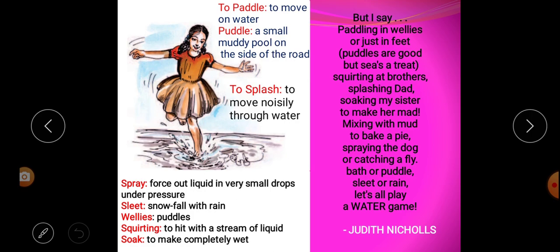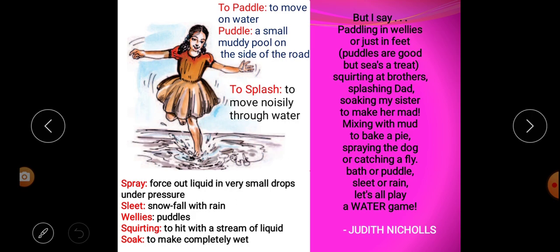In the first stanza we saw the opinion of the mother about water and the purposes for which she uses it. In the second stanza we learn the uses of water according to the poetess, the girl, and the ways water is being used.